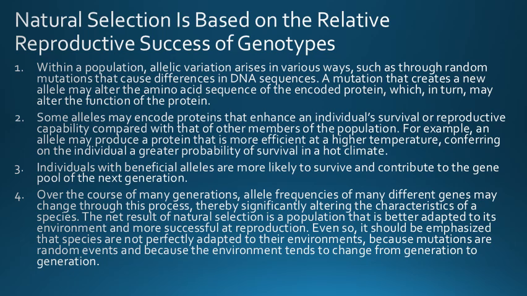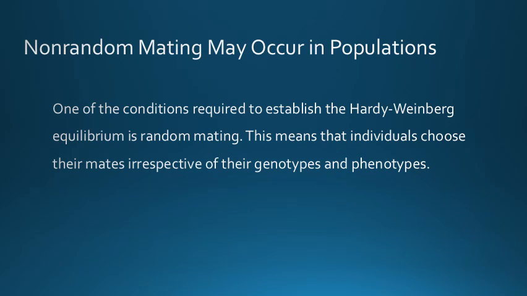Now we have to move to our last topic, that is non-random mating. As mentioned earlier, one of the conditions required to establish the Hardy-Weinberg equilibrium is random mating.